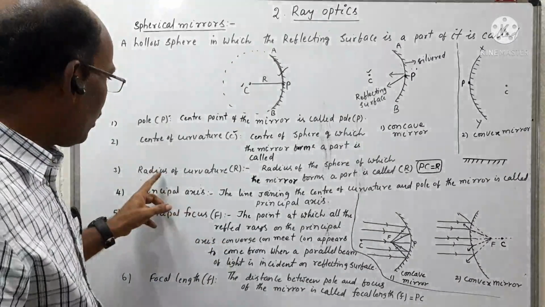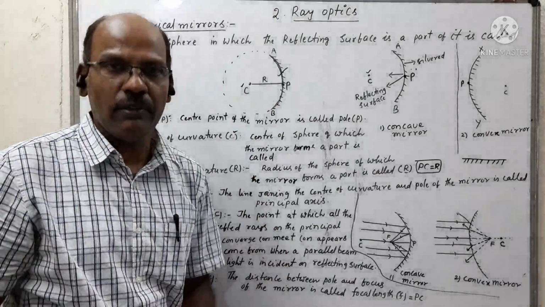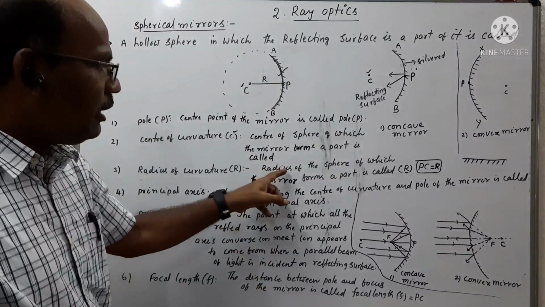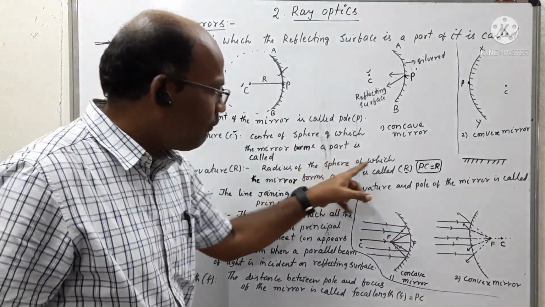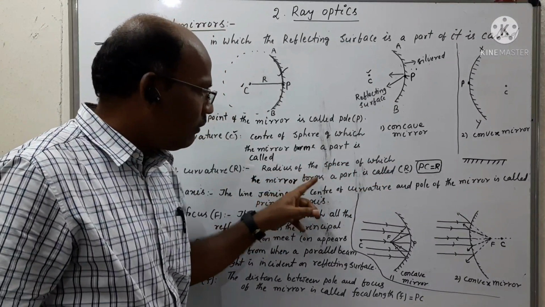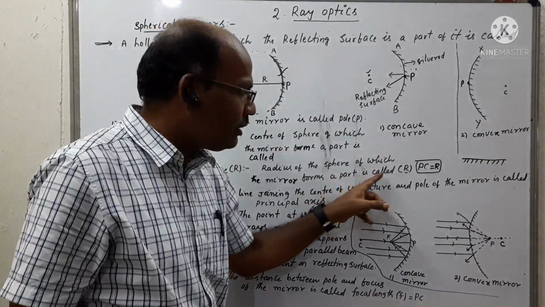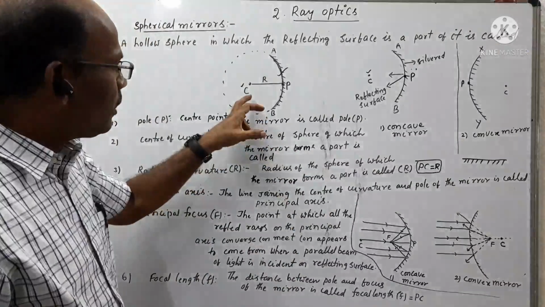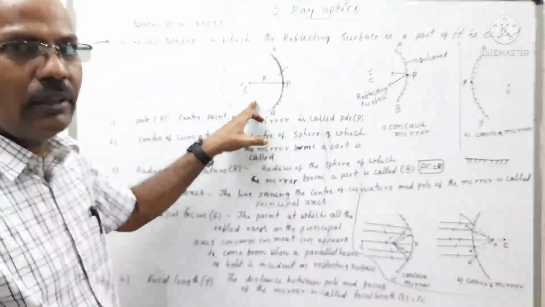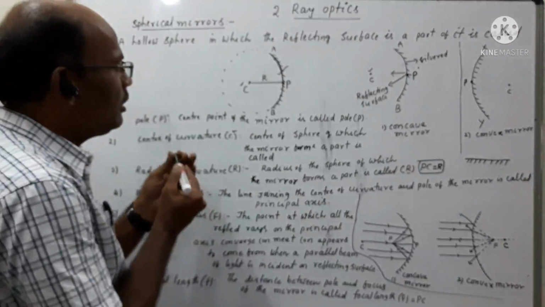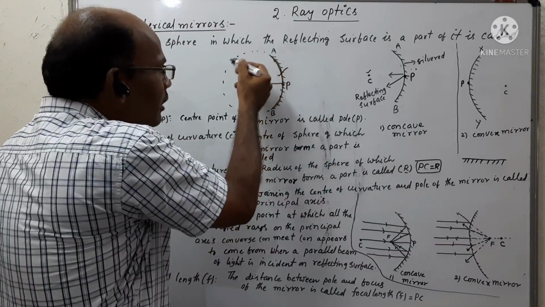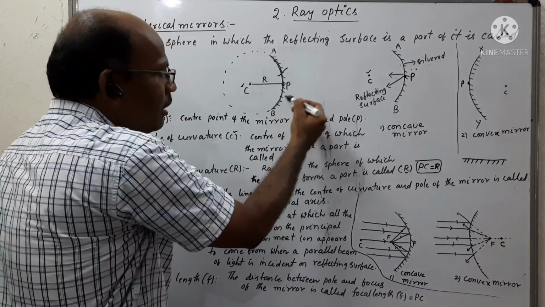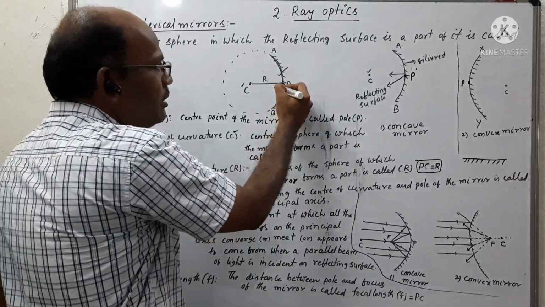And coming to radius of curvature. Radius of curvature means the radius of the sphere of which the mirror forms a part. Suppose you are observing a concave mirror, radius of curvature means the radius of the sphere of which the reflecting surface or the mirror is a part.